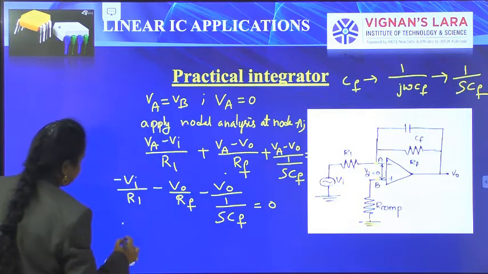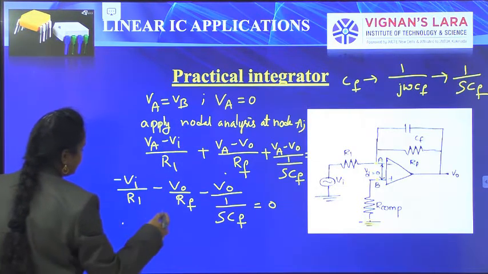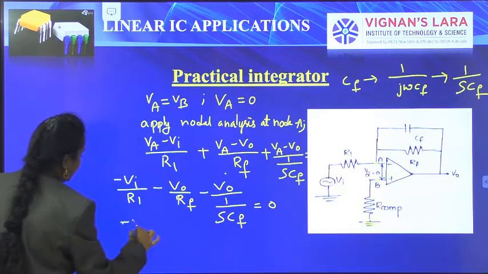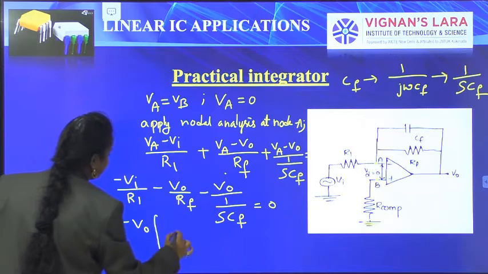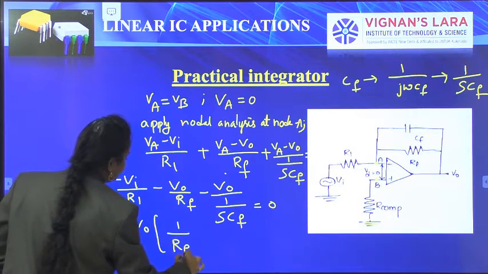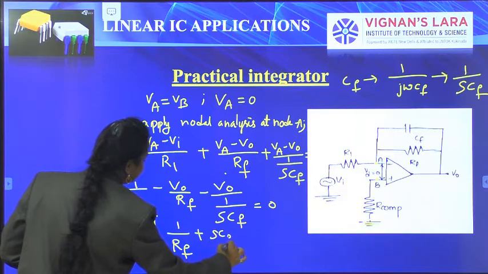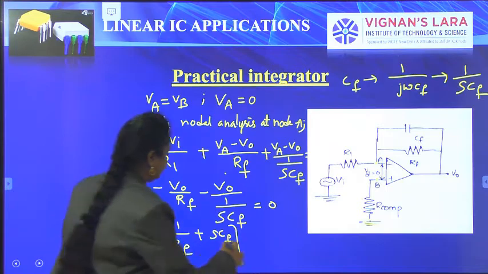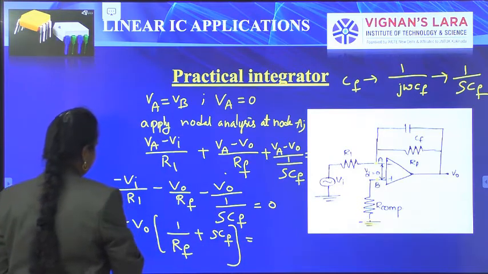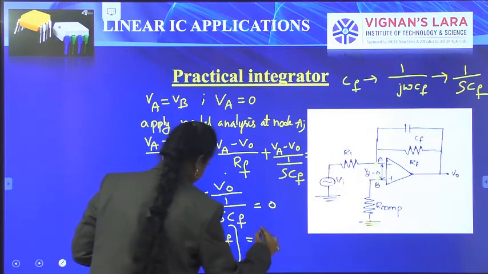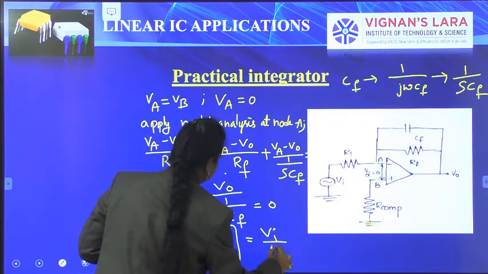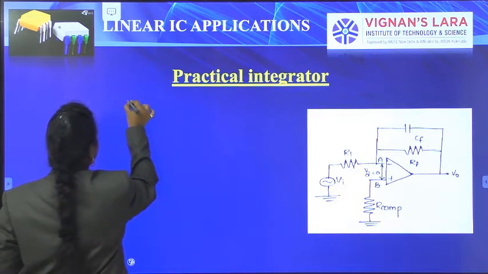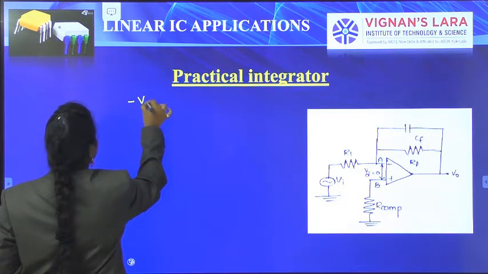So we take the V0 terms to this side and the VA terms to this side. Minus V0 is taken common here: V0 of (1 by RF plus SCF) is equals to, here the minus term becomes plus, VI by R1.